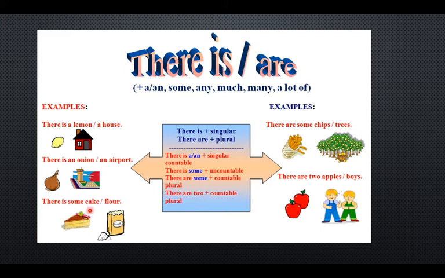Another example, there is some cake or there is some flour. It is for this element. Example, there are some ships. Look at ships or trees. It is plural. There are two apples, plural, or there are two boys, plural. Take into account this. There is some with uncountable, or it is possible to use a with countable, okay? But always with countable nouns, okay?